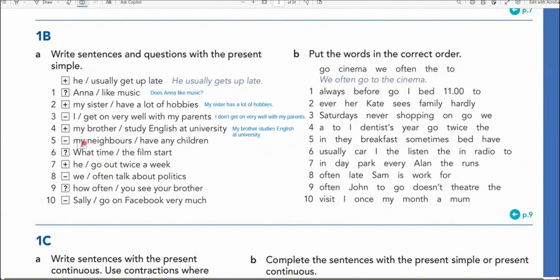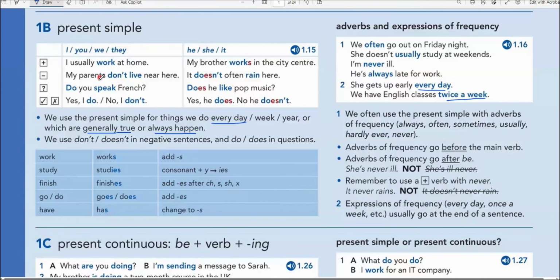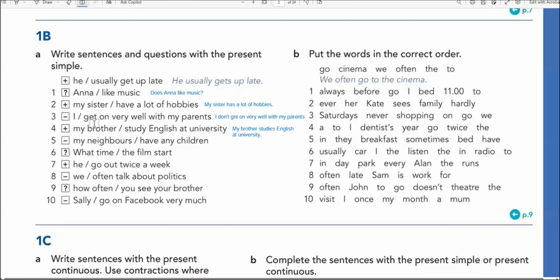My neighbors. So my neighbors is plural. So it's a they. So for negative, for plural, as you can see, we use don't. So my neighbors don't have any children. Okay, we'll write it down. My neighbors don't have any children.